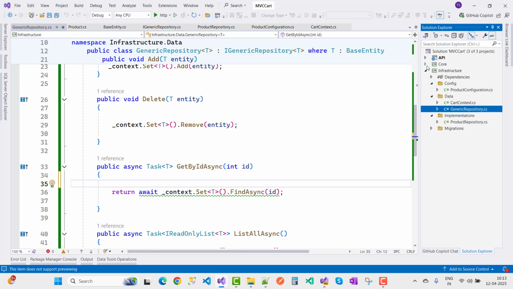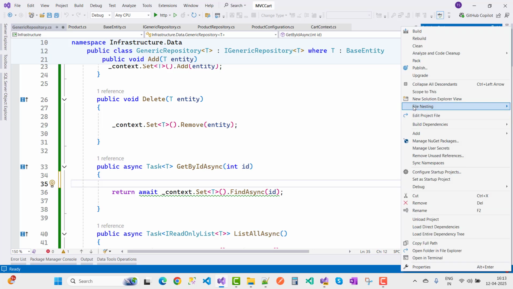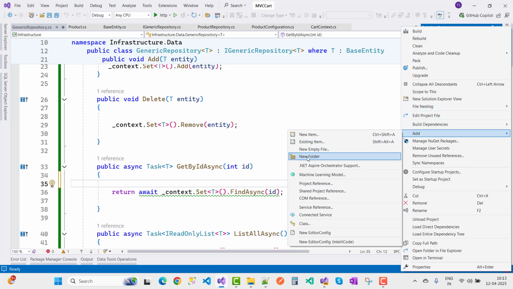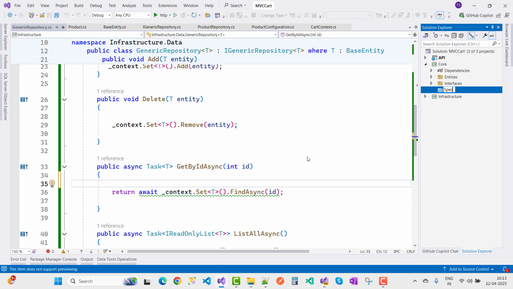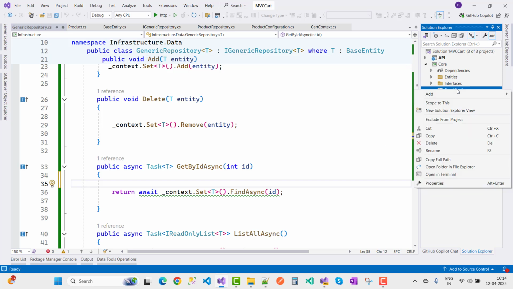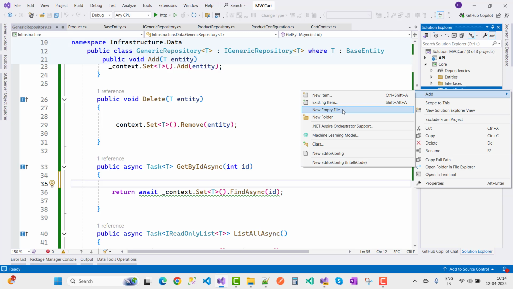Now in the Core part, add a Specifications directory and add the specifications. Under the specification folder, I create a generic specification, which matches all the entities. So just use ISpecification first.